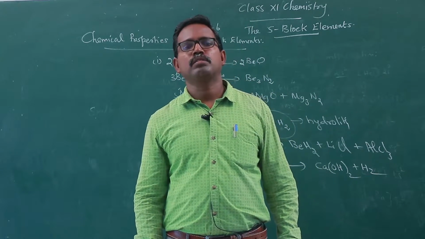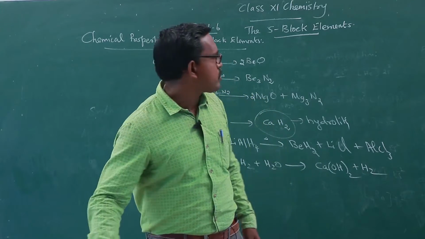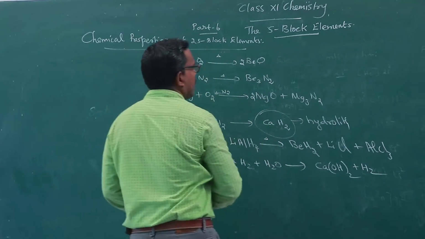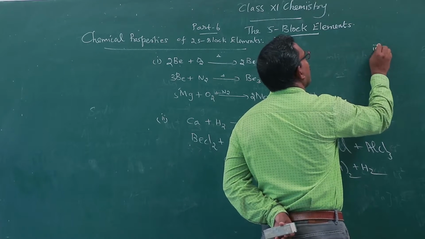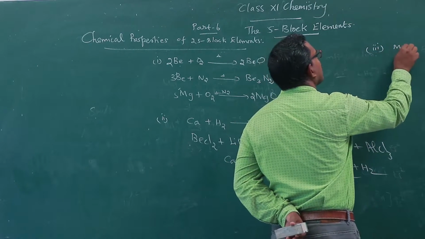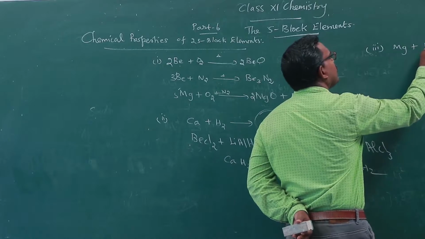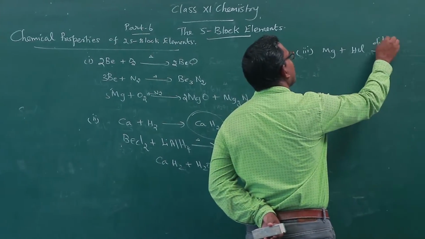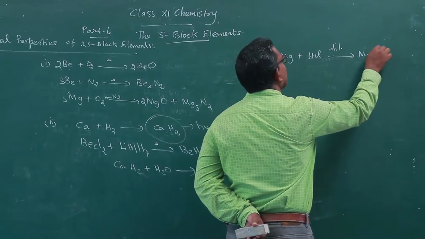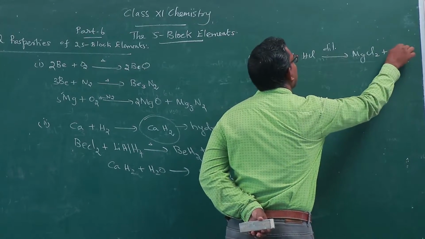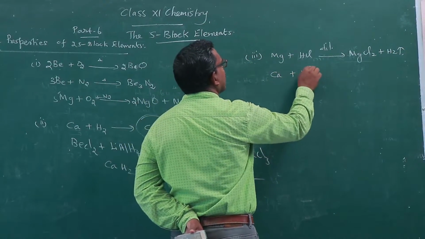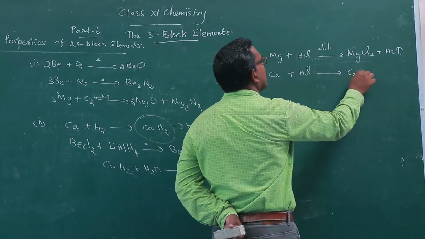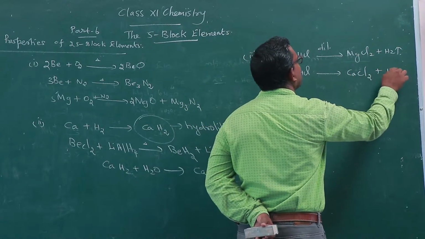Next, reaction with acids. These alkaline earth metals, especially magnesium, react with dilute acids. Dilute hydrochloric acid gives magnesium chloride and hydrogen gas is liberated. Calcium reacts with hydrochloric acid to give calcium chloride and hydrogen gas.